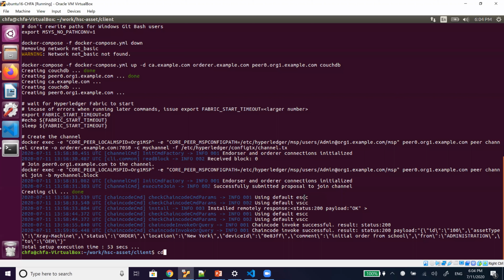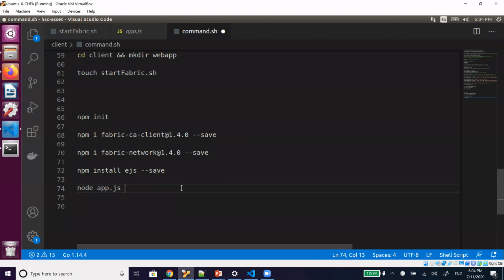I will be providing all the commands that I have used for this. You can practice and simply create your application. I have used these simple commands to create the client application.